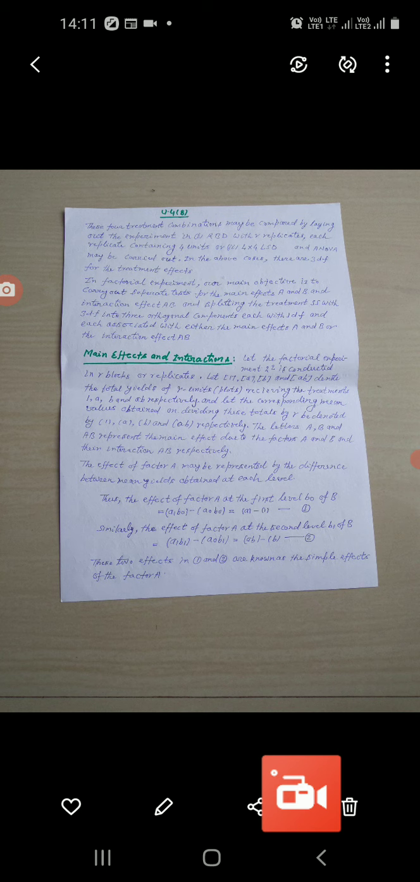A1 B0 is denoted by a. It means factor A at second level and B at first level. A0 B1 is denoted by b. It means factor A at first level and factor B at second level. Similarly, A1 B1 is denoted by ab. It means factors A and B both are at second level. Okay.